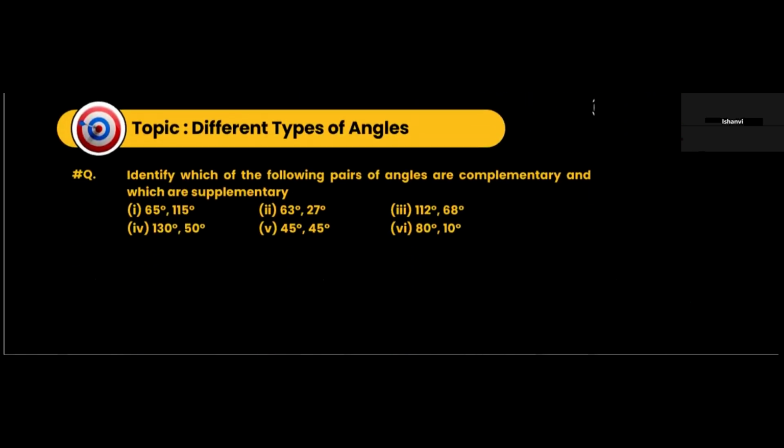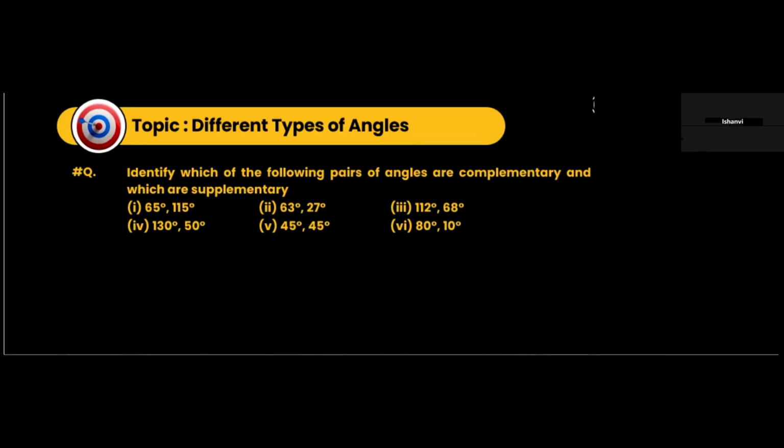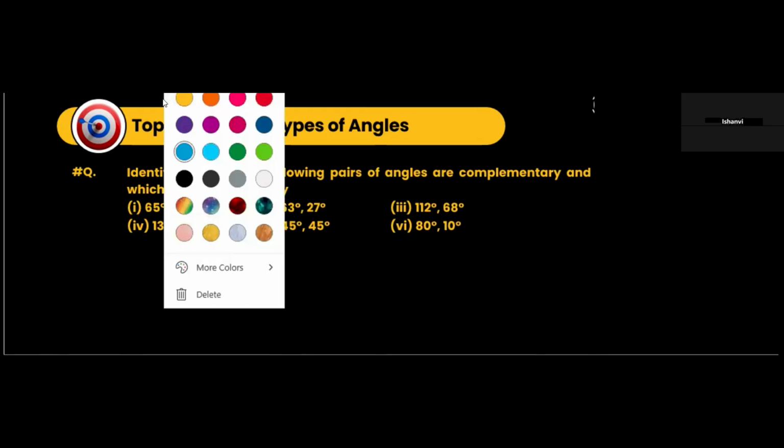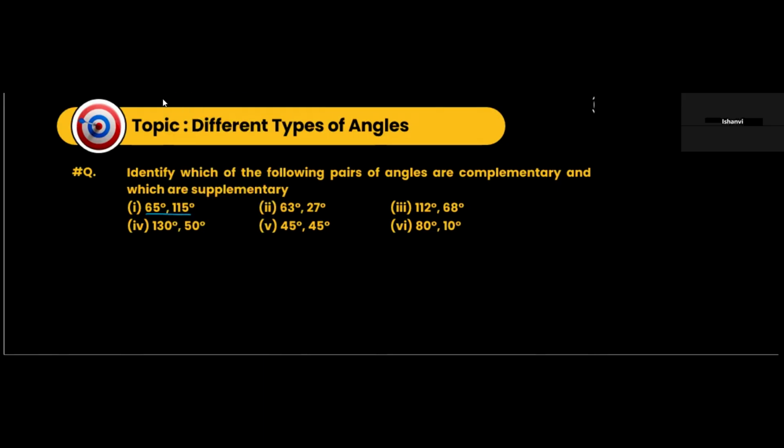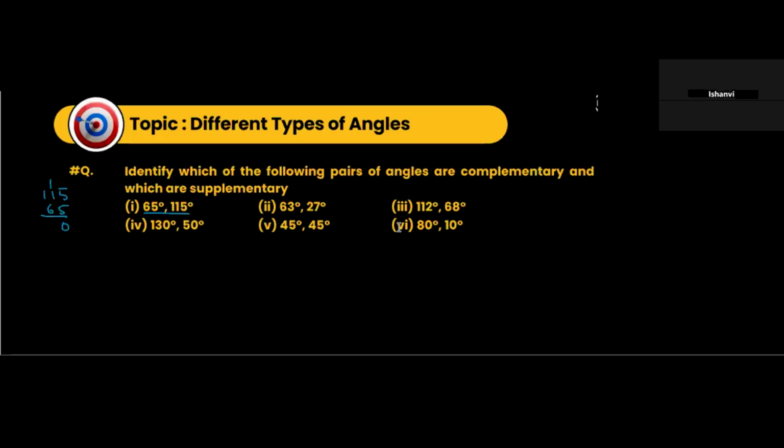Okay, here you have been given two angles, that is a pair, and you have to identify which are complementary and which are supplementary. So here 65 and 115. 5 plus 5, 10, 6 plus 1, 7, 1. So 115 and 65 will be 180.